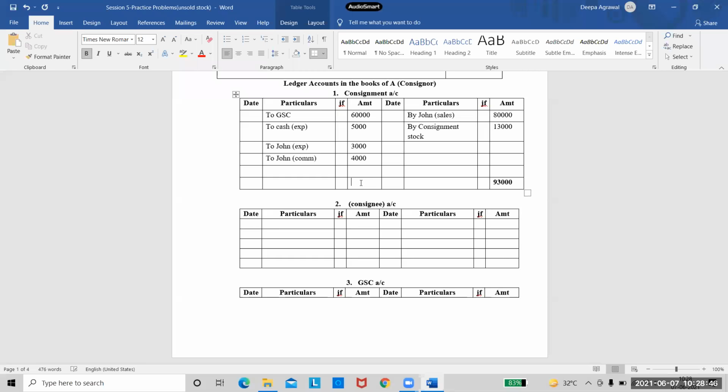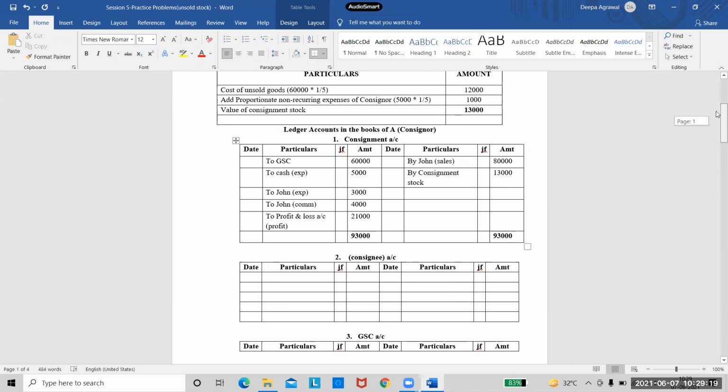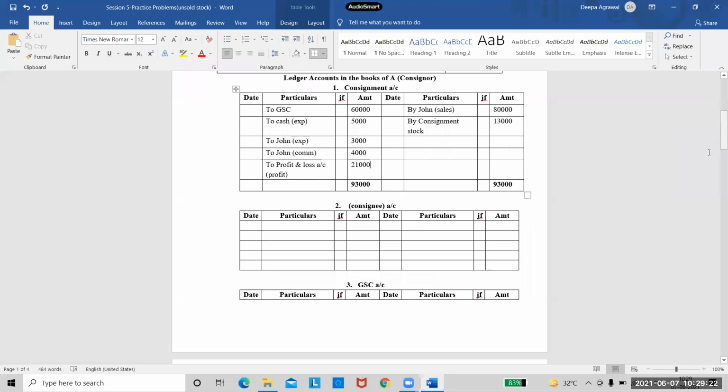So tell me the profit. The debit side is less. That means we have a profit. So I'll write the entry as, what do I write? To profit and loss account. Yes, to profit and loss account. In brackets, profit, because it is profit, it is not loss. So tell me the value of profit. I'm waiting. 21,000. Okay, so this is my profit. I have written the value of profit and let me see. Yes, it's 21,000 only. And whenever you're writing the totals, remember you will write the totals under 2 lines. I'm writing it as bold.